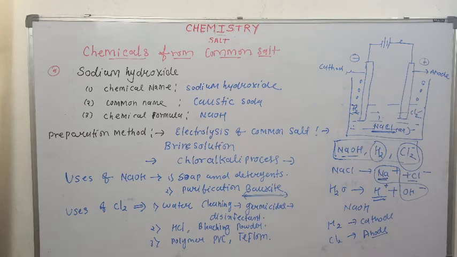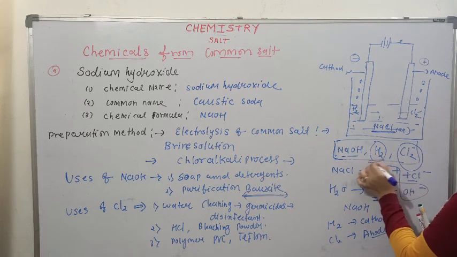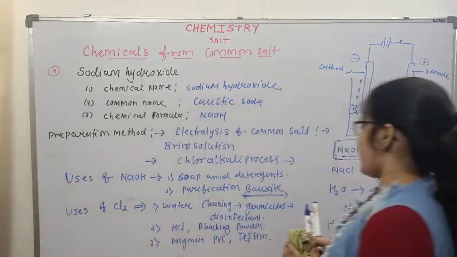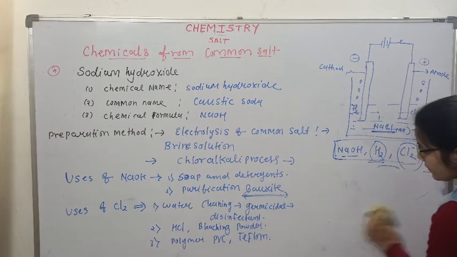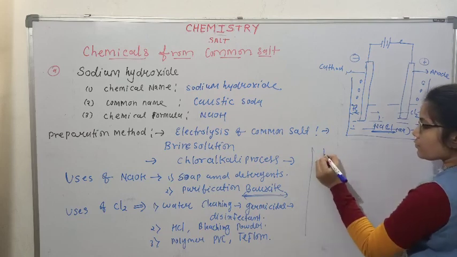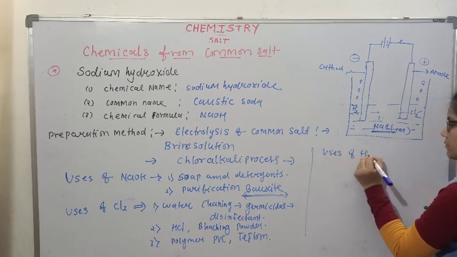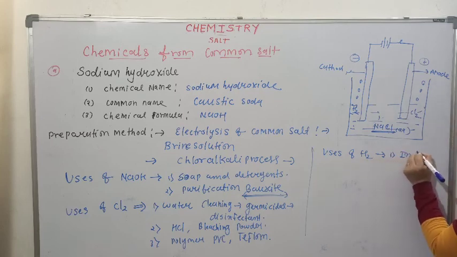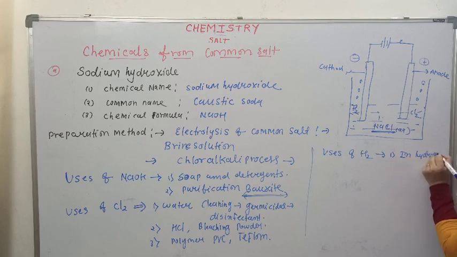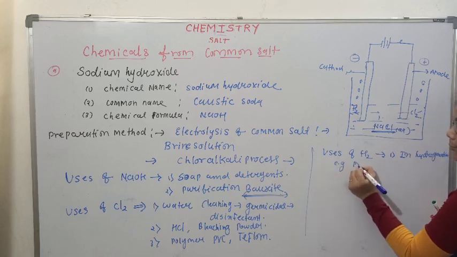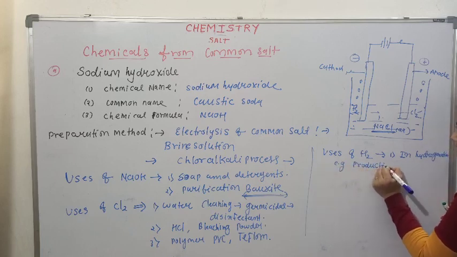Then next, uses of hydrogen. Hydrogen is used as a reducing agent in redox reactions. It is used in hydrogenation reactions, for example, production of vanaspati ghee.